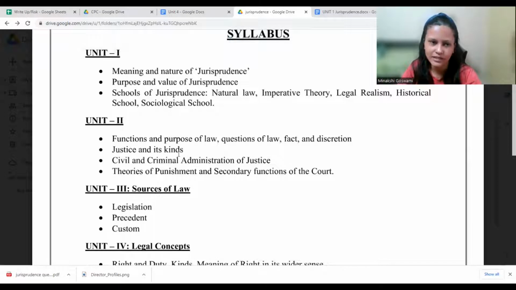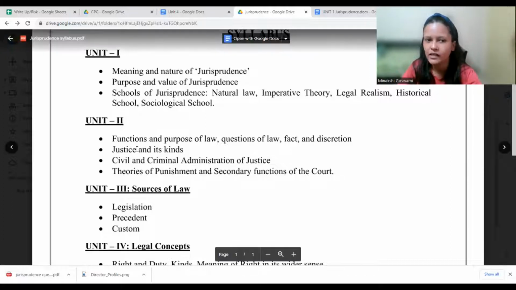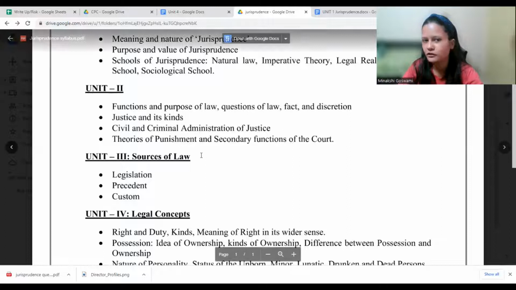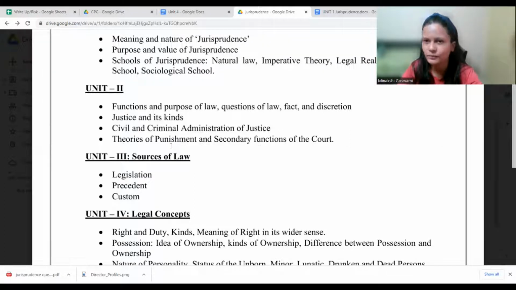Okay, again, we have justice also, like different kinds of justice, different types that we are having there. Then civil and criminal administration of justice, how administration of justice is done in civil and criminal division. Then we have theories of punishment and secondary functions of law. What is the main idea for giving punishment or imposing punishment? With what objective punishments are imposed? That is nothing but theories of punishment.